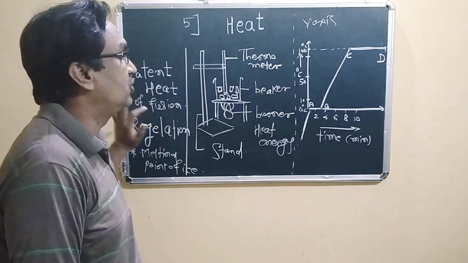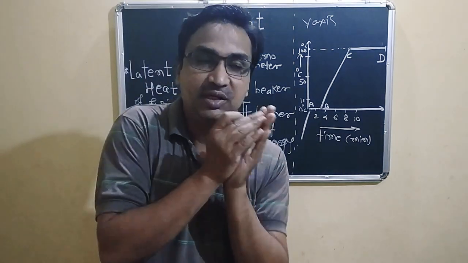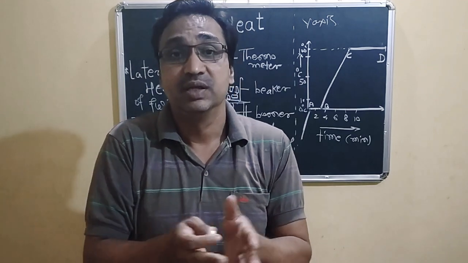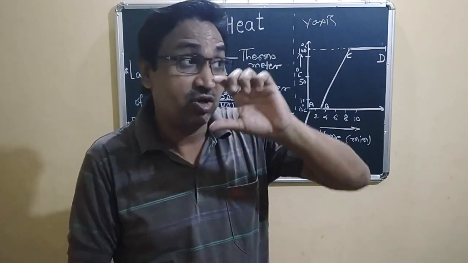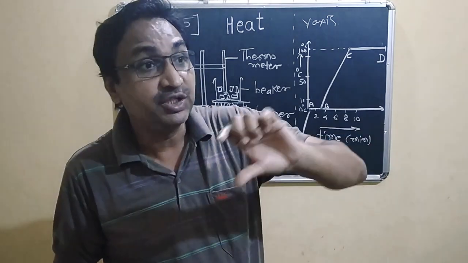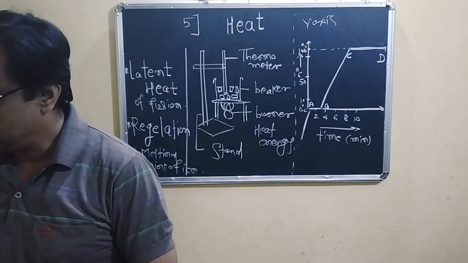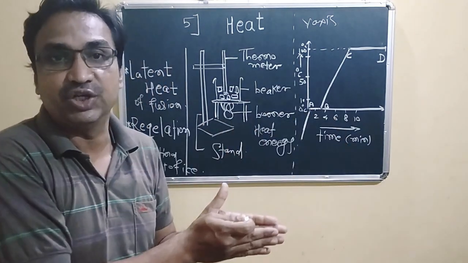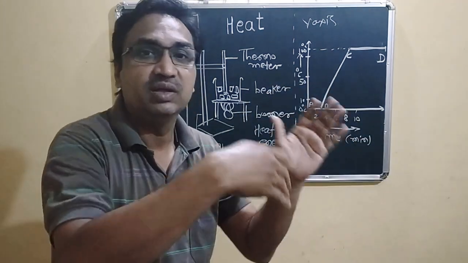Specific latent heat of fusion. So the specific latent heat of fusion is the energy absorbed by the object at a constant temperature by unit mass of a solid, that is a substance, to convert solid state to liquid state, solid phase to liquid phase.